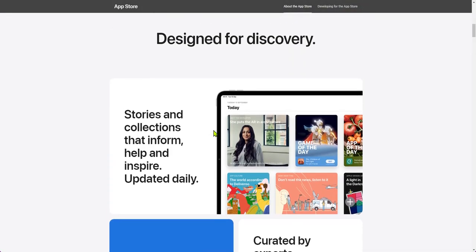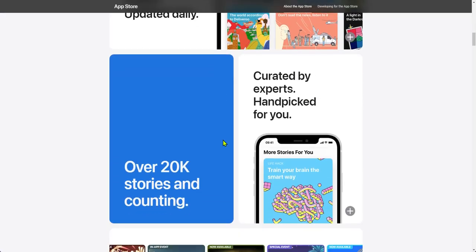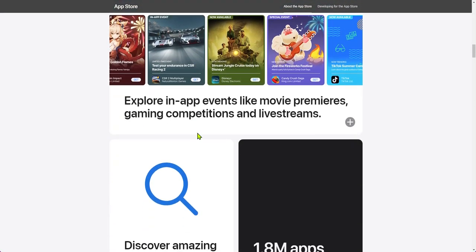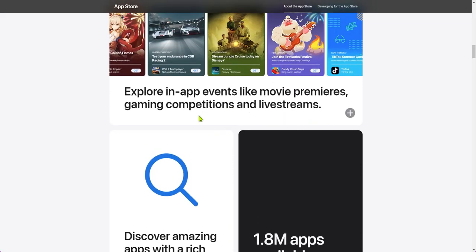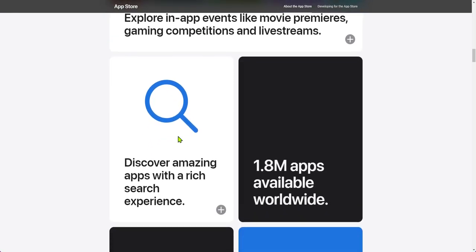All it's telling me is stuff about it, designed for this and curated by this and this many apps, and explore this and do this. But where can I do it? I mean, what the hell? I don't want events. I want the actual apps.